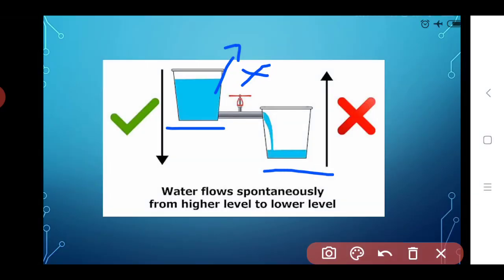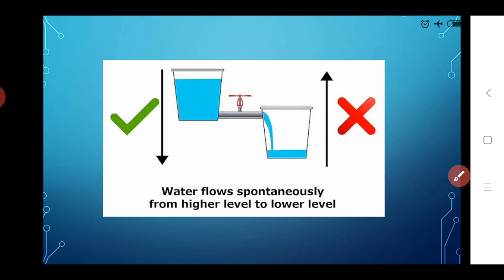The flow of this water takes place from higher to lower level, okay, in that direction, not in that direction. So here, if we see in which direction the water or any type of liquid flows, it always flows from a higher level to a lower level.